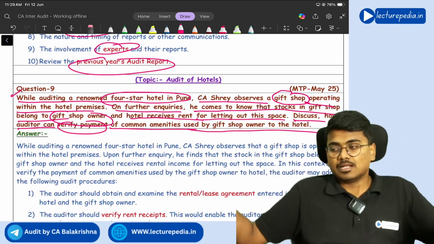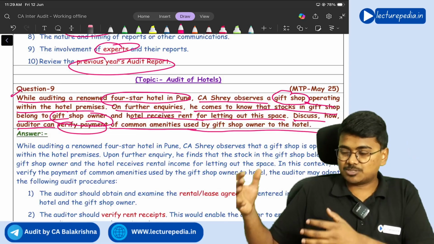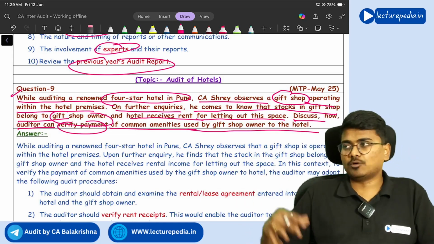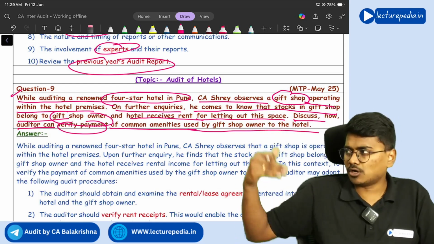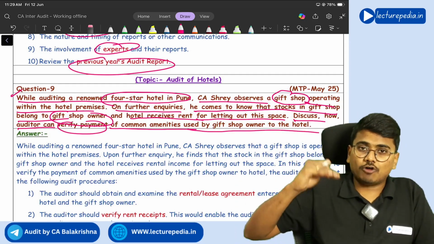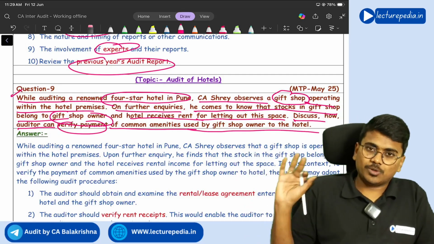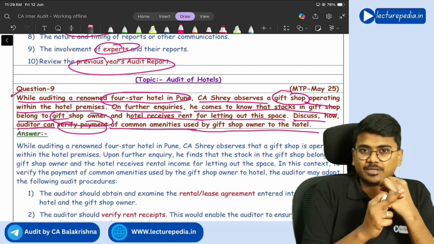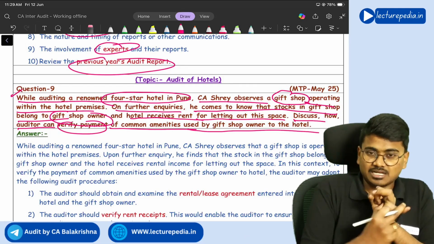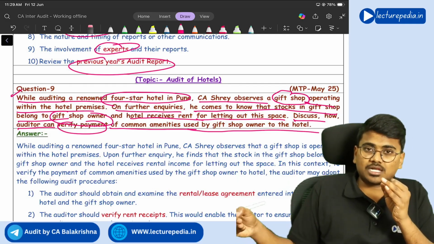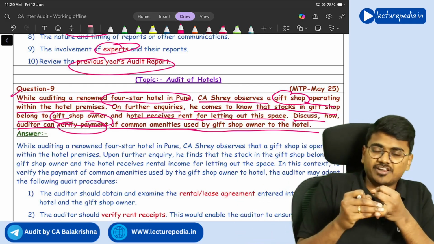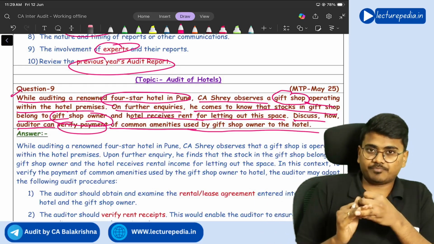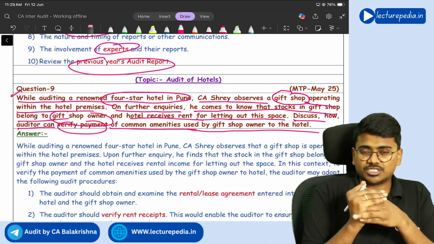So in the hotel there is a small space, a gift shop, that space has been rented out by the hotel owner to another person. Whatever gifts are present in the gift shop, they belong to the gift shop owner. Now how will you audit this? Since the hotel has rented out that gift shop, there will be a rental agreement, right? You need to go through that rental agreement, and the gift shop owner will be giving rent every month to the hotel owner. So you need to audit the receipt of rent through the bank statement and the vouchers.